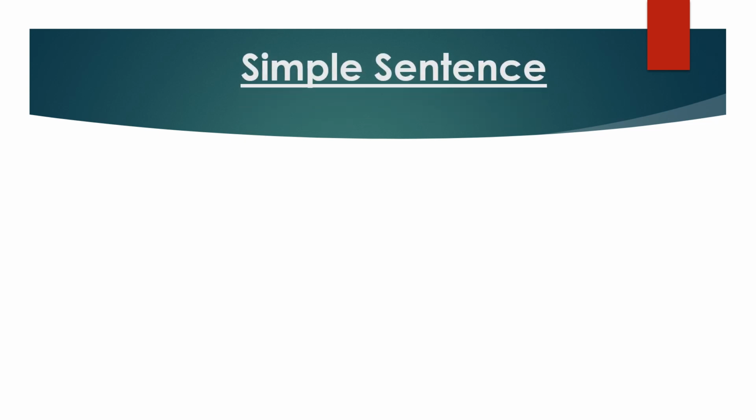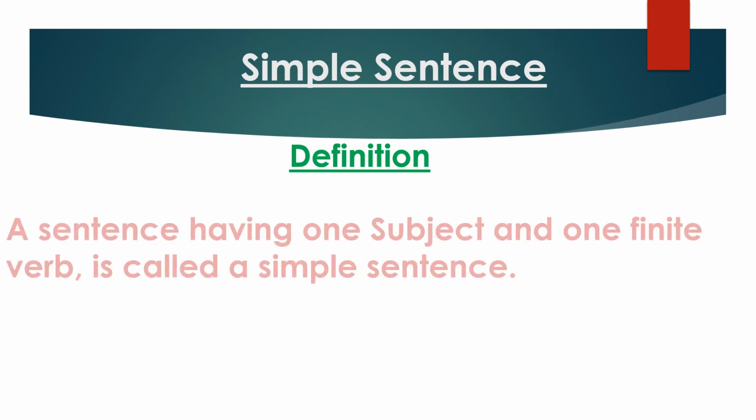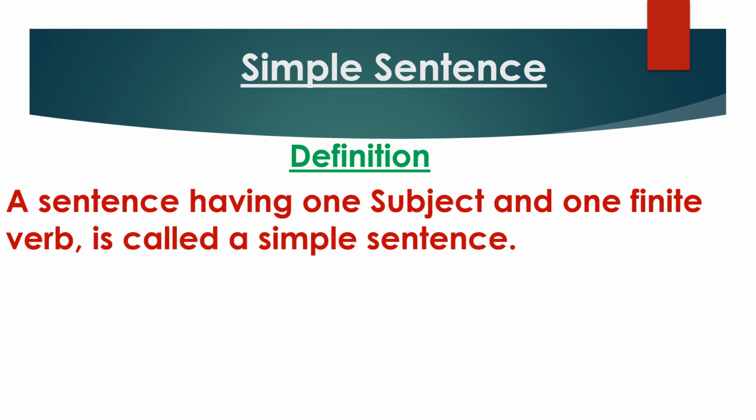Now, question is that what is simple sentence? Look at the definition. A sentence having one subject and one finite verb is called a simple sentence. It means in this kind of sentence we find one subject and one finite verb. Now, it may create confusion.